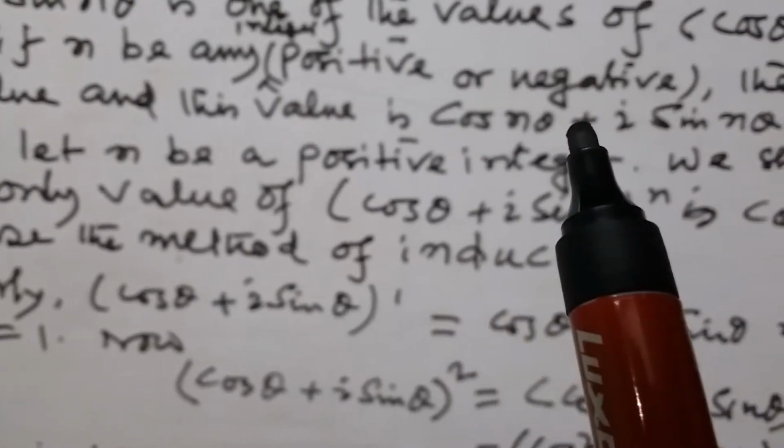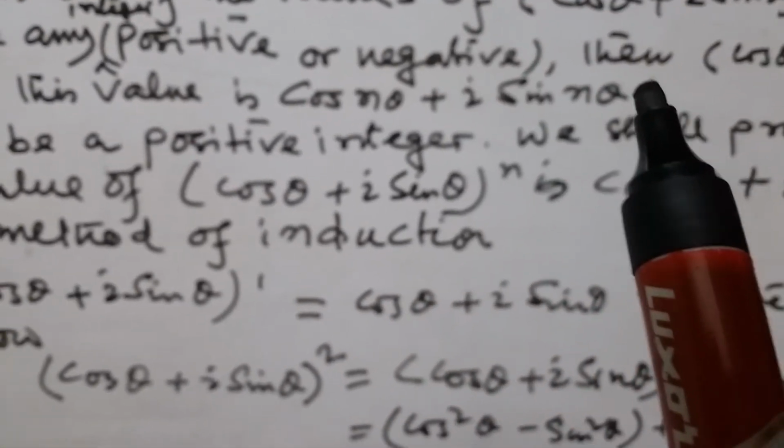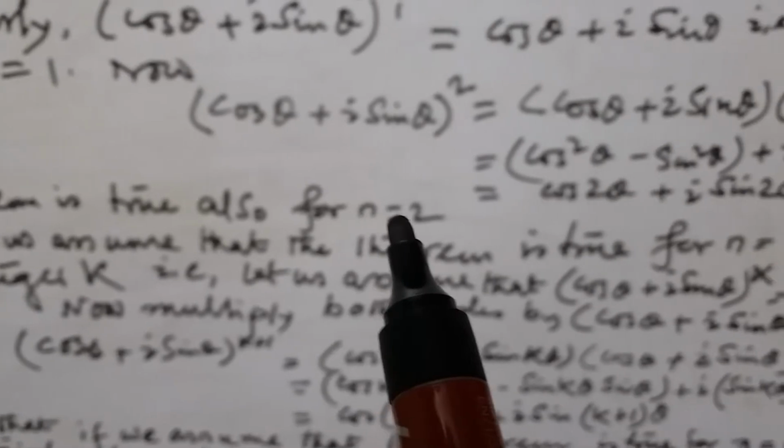If you put 2 in (cos theta plus i sin theta) to the power 2, then you get cos 2 theta plus i sin 2 theta. It means the theorem is true for n equal to 2.